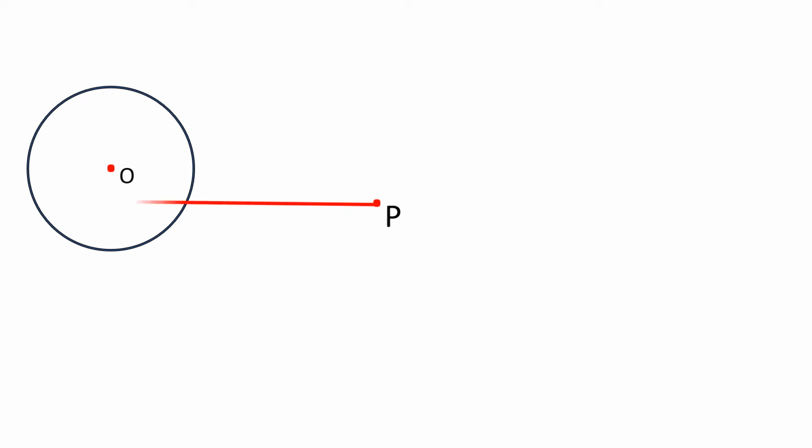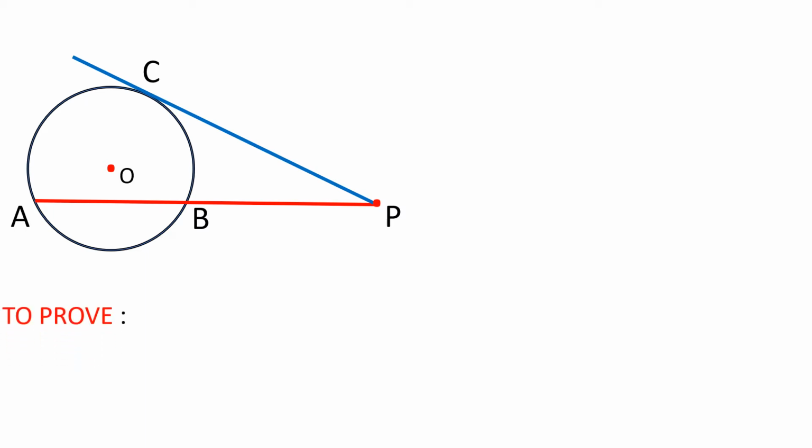Here is a circle with center O and an external point P somewhere outside the circle. Let us draw a secant like this. Let it intersect the circle at A and B. From the same external point P, let us draw a tangent like this and let C be the point of contact. So in this figure, we have to prove or understand one important result.